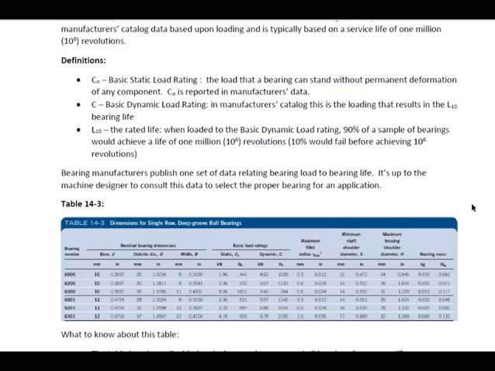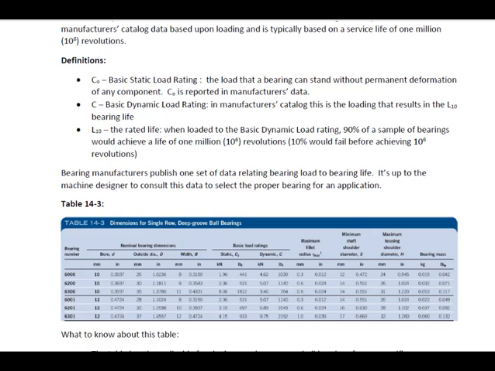Now C, which is the basic dynamic load rating, that's this column right here in the manufacturer's catalog, and this is the loading that results in the L10 bearing life. Now what's the L10 bearing life? It's the rated life. When loaded to the basic dynamic load rating C, 90% of a sample of bearings would achieve a life of 1 million revolutions.